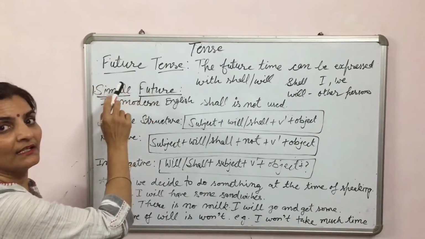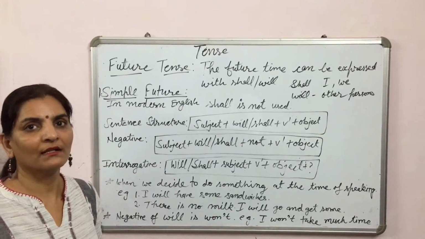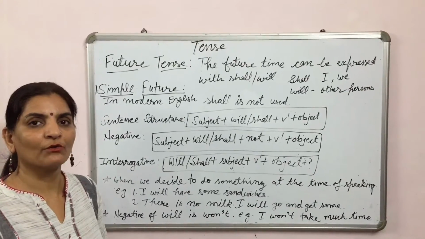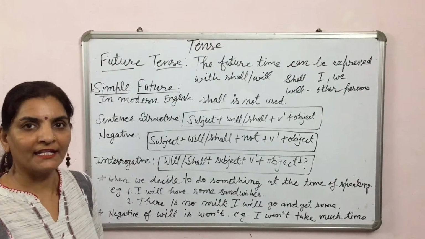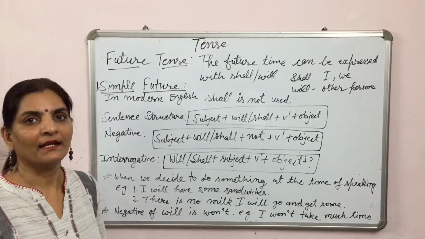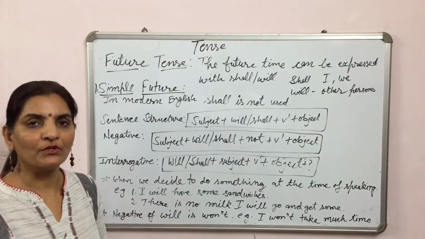Students, today we will learn about future tense. The future time can be expressed with will or shall. We will use will with singular, plural and any person, and shall is used with I and we. But in modern English, shall is not used.